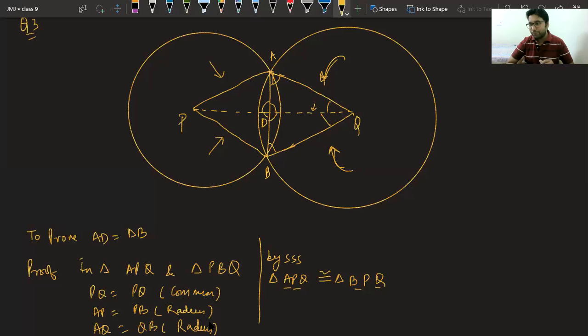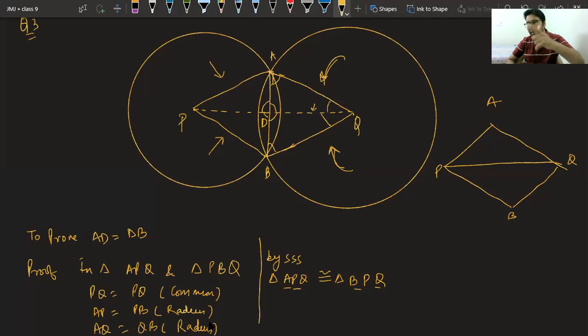The reason is, Garima, that AD and DB are not coming in your triangles. If you see, this is your APQ, this is your PBQ. And if you observe, AD and DB are coming inside the triangles. They are not part of the triangle. So Garima, is it okay? Is it clear to you now? Why we cannot say AD equal to DB right now? Garima, is it clear to you now?